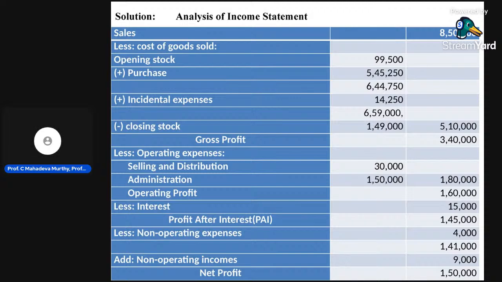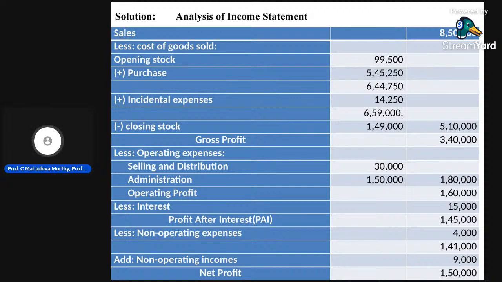Here sales are 8,50,000 less cost of goods sold. Cost of goods sold is the most important concept. You need to understand that cost of goods sold is equal to opening stock plus purchases plus direct expenses minus closing stock. Incidental expenses are also direct expenses. That is the meaning of that.